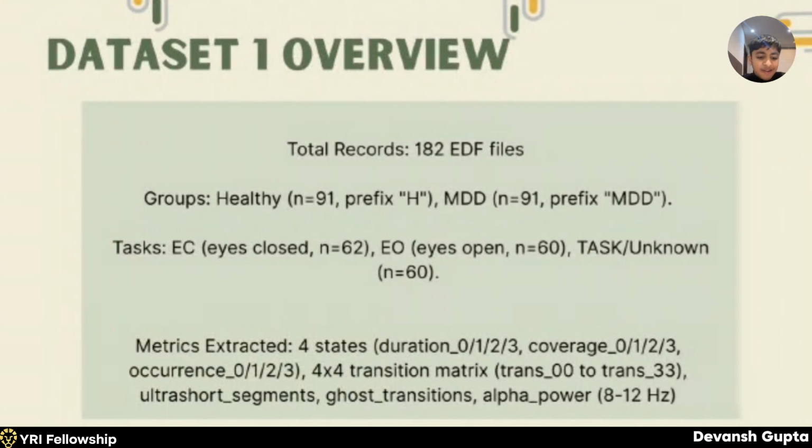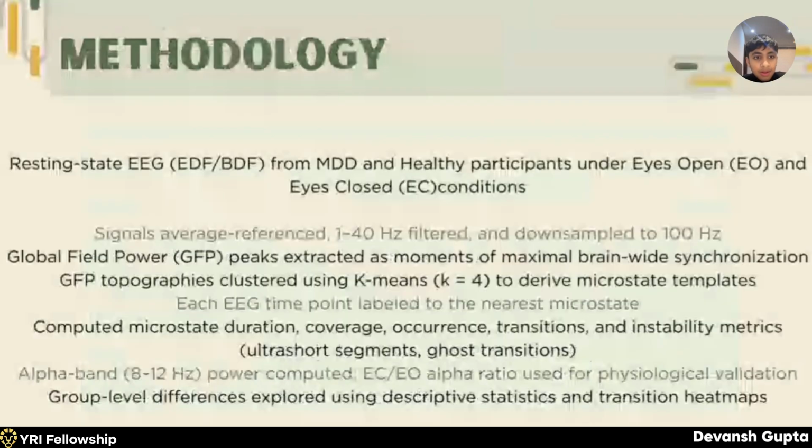From each EEG file, I extracted multiple categories of metrics. One was microstate duration, second was coverage, third was occurrence, fourth was transition probabilities, fifth was ultra short segments or ghost transitions, and sixth was alpha band power. Each metric captures a different dimension of stability as a whole. Before dataset 2, let me go to the methodology.